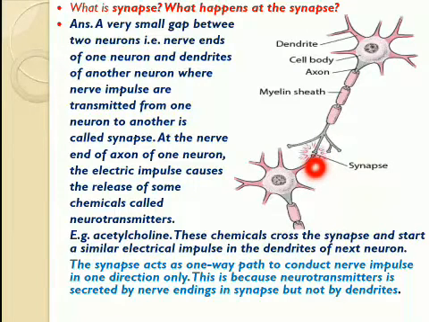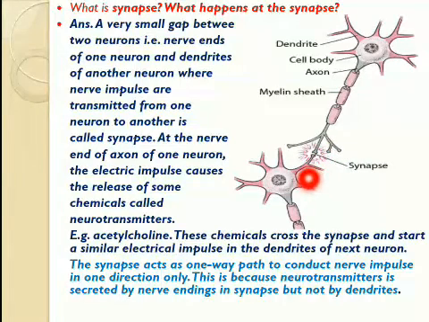That small gap between these two neurons is known as synapse. So synapse is a junction between the two neurons, or joint between the two neurons, or a small gap between the two neurons, that is between the nerve endings of one neuron and dendrites of the another neuron.